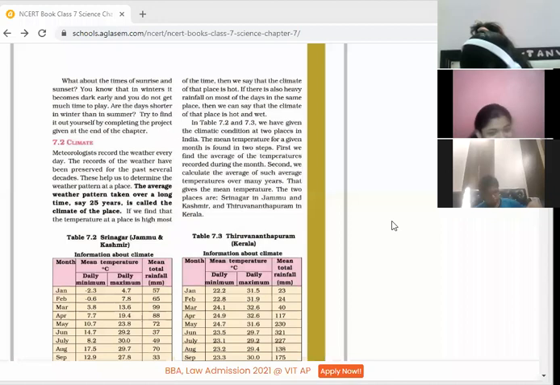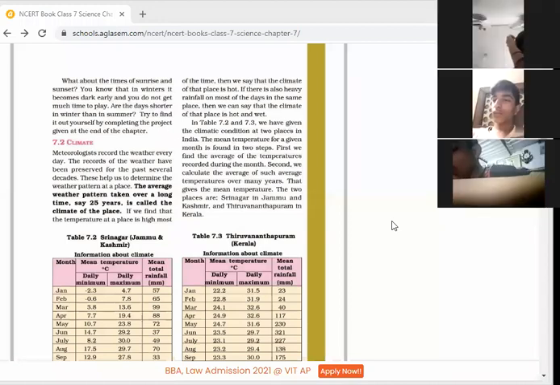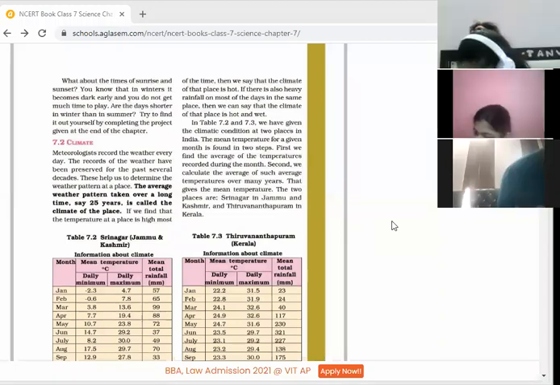Meteorologists record the weather every day. The records of weather have been preserved for the past several decades. These help us to determine the weather pattern at a place. The average weather pattern taken over a long time, say 25 years, is called the climate of the place.